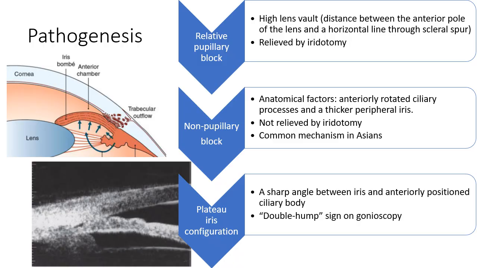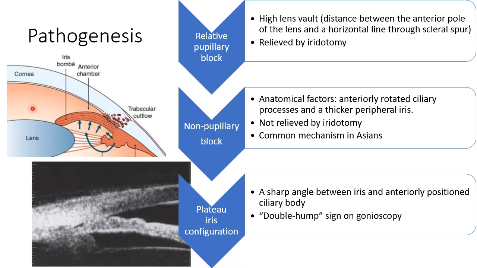So this is what I was talking about, the pathogenic mechanisms. So the first thing is a relative pupillary block, right? This was the first understood mechanism. Relative pupillary block, what does it mean? It means what you see here in this picture. See, first of all, there is a high lens vault, so that this anteroposterior space is actually decreased.